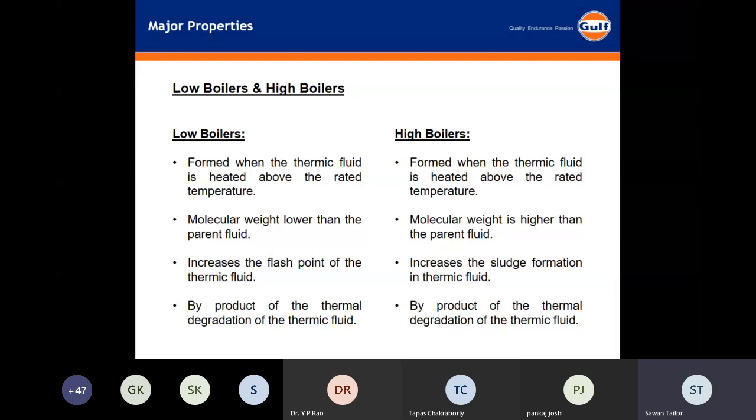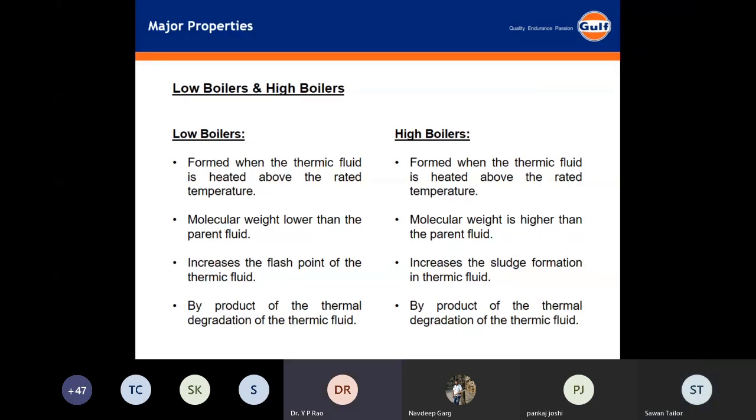Thermal degradation means the degradation which is because of the heating of the fluid. What is the parent fluid here? The parent fluid is the fluid we have supplied, whatever fluid is running in this system. If we take a sample of the fluid which is initially filled into the system, that is known as the parent fluid.